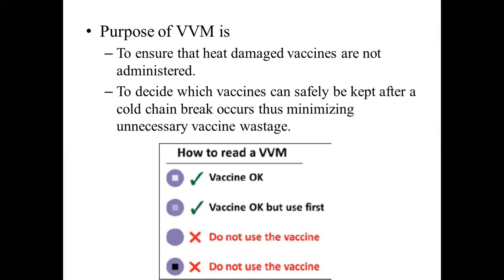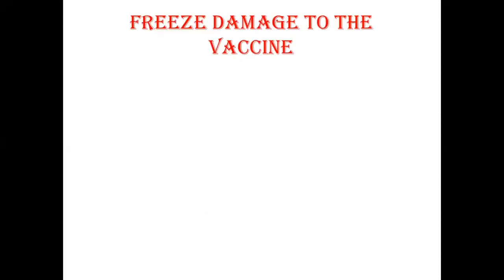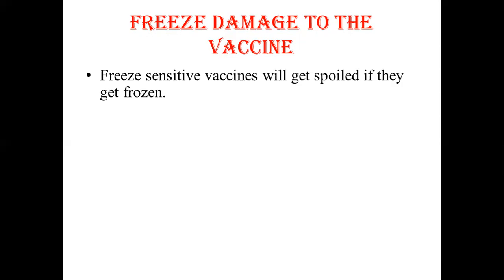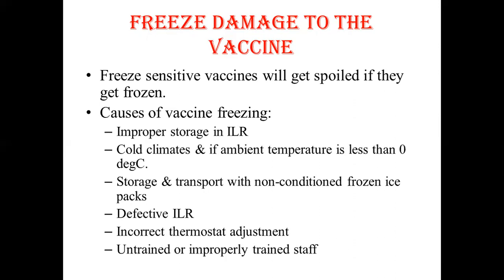While the vaccines which are sensitive to freezing, how to check for this freeze damage to the vaccine? Freeze sensitive vaccines, they will get spoiled if they get frozen. The causes may be improper storage in the ice-lined refrigerator, cold climates, or if the ambient temperature itself is less than 0 degrees Celsius, storage and transport with non-conditioned frozen ice packs, and defective ILR, incorrect thermostat adjustment, untrained or improperly trained staff.